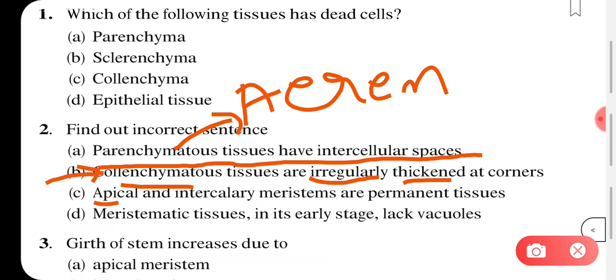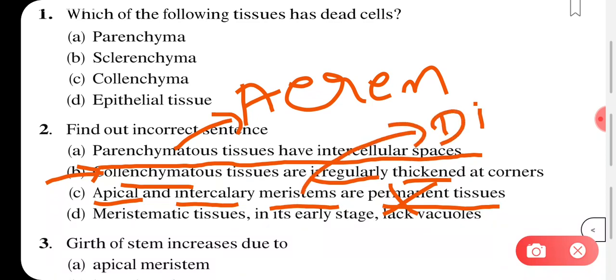Now the next option is apical and intercalary meristem are permanent tissue. Are they permanent? No, they are temporary tissue, or we can say they are not permanent. The reason is these meristems are cells that have the ability to divide. They keep on dividing, so because they are continuously dividing, they are not permanent. Later on they become a permanent tissue, but initially when they are in the stage of division, we call them meristematic cells. Meristematic cells can divide, and they allow the plant to grow.